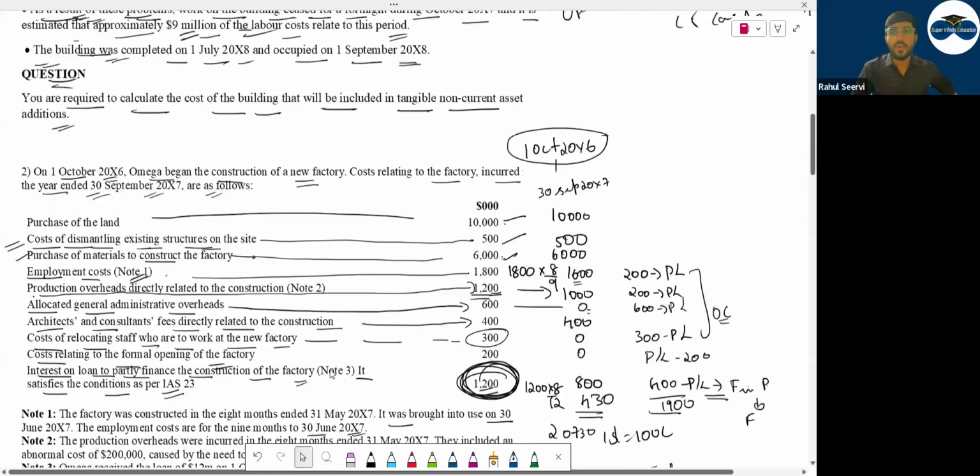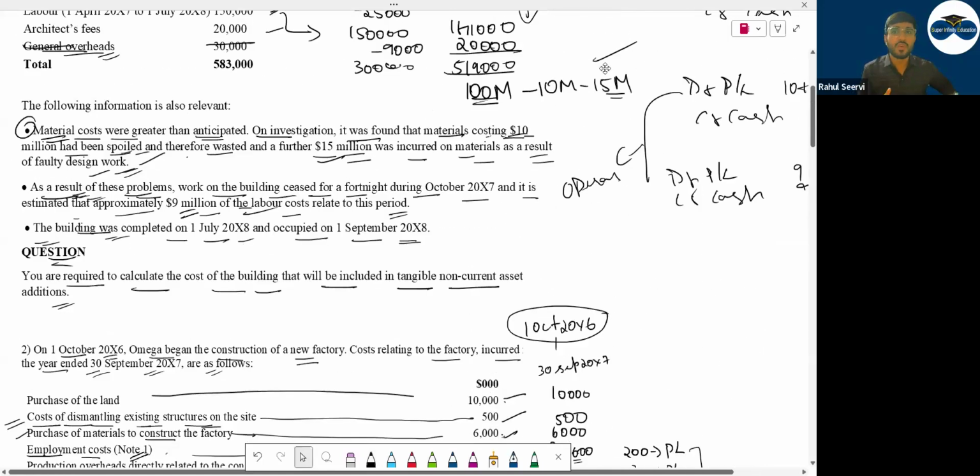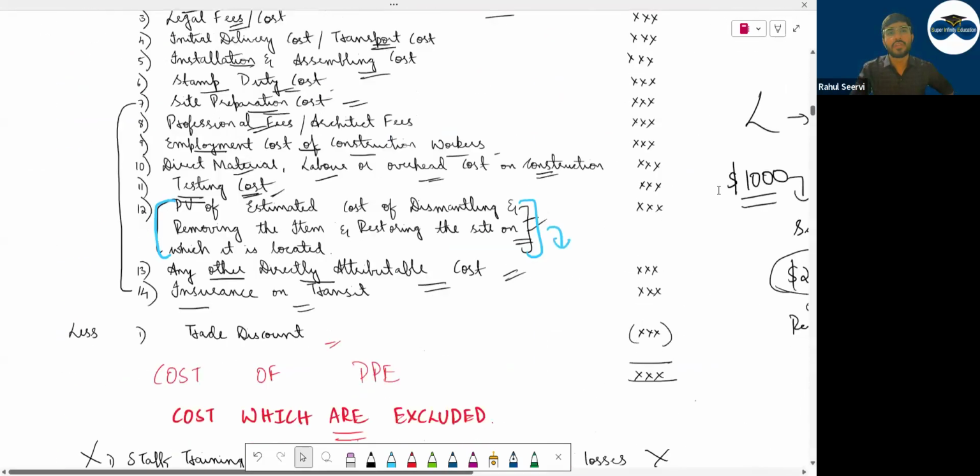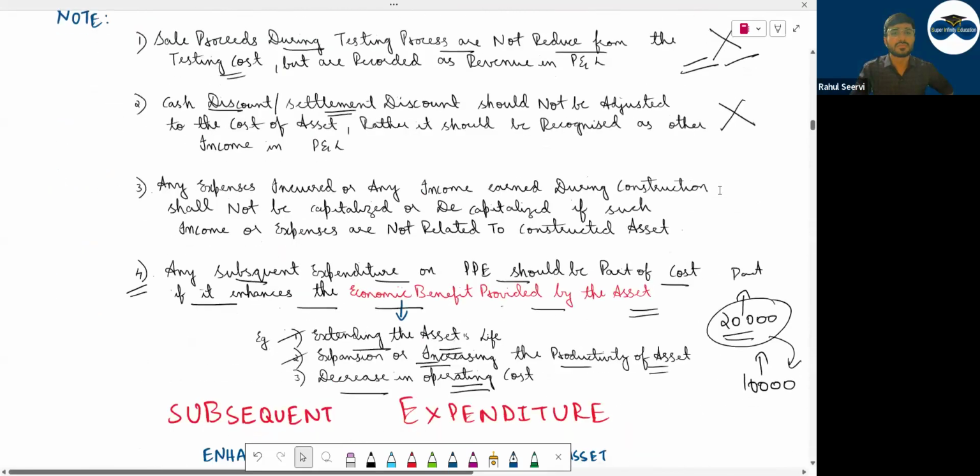Okay, chalo then. My cost part is done. Now this cost will repeat where? IAS 38, IAS 40. Same. Directly attributable. What is related to PP&E will be included, relating to that asset. Now let us move to the next topic. किसी को डाउट है अभी पूछ सकते हो. If you have any doubts, you can ask me now.